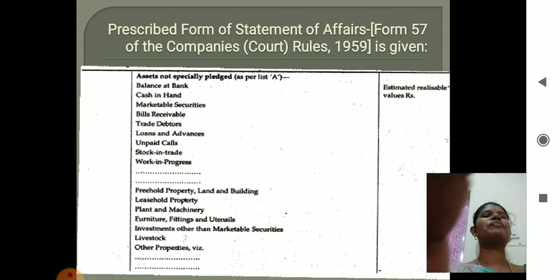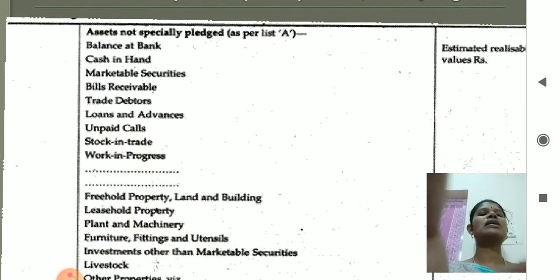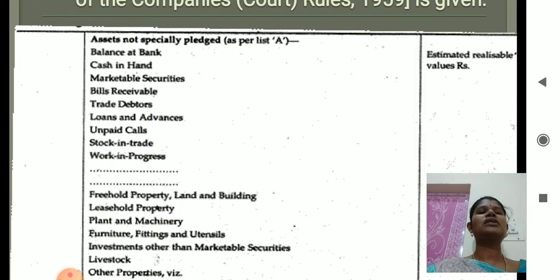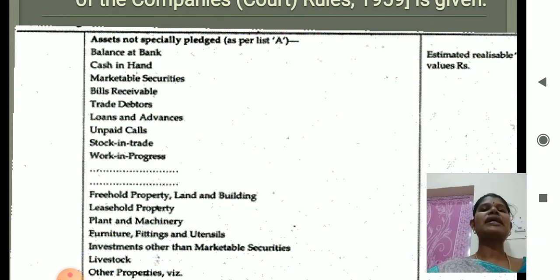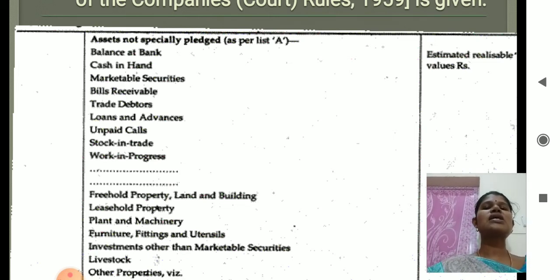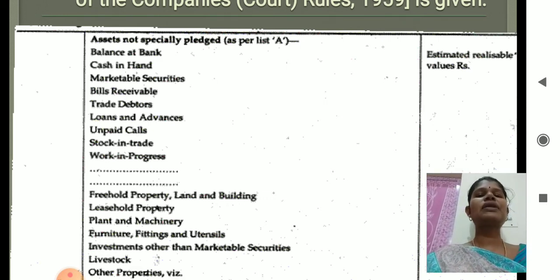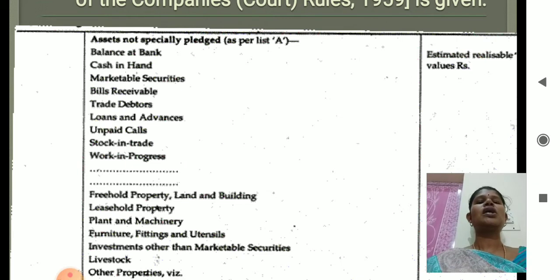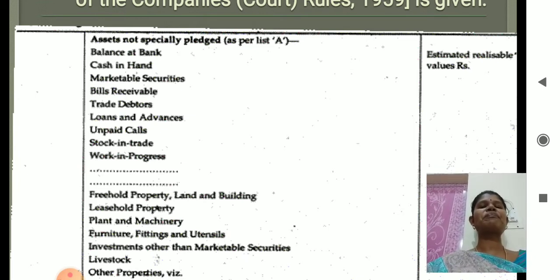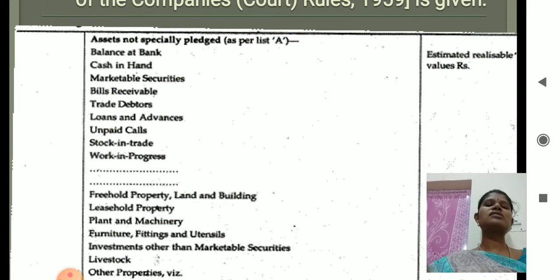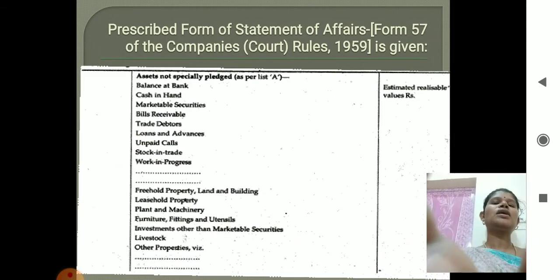First one is assets not specifically pledged as per list A, and that will include balance at bank, cash in hand, marketable securities, bills receivable, trade debtors, loans and advances, unpaid calls, stock in trade, work in progress, freehold property, land and building, leasehold property, plant and machinery, furniture, fittings and utensils, investments other than marketable securities, livestock and some other properties.